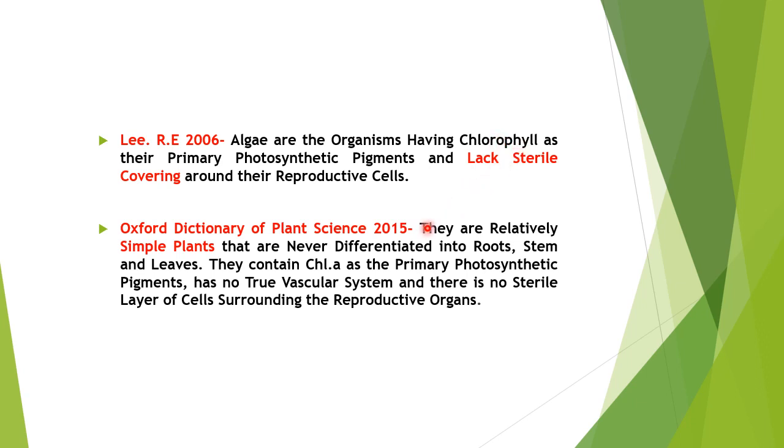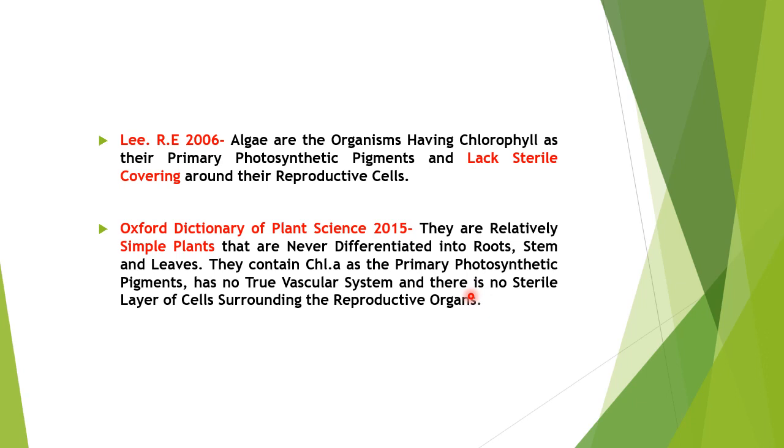Now it's coming to the primary pigments, that's chlorophyll a as the primary photosynthetic pigment. As you will see onwards, there is also the classification of the algae on the basis of the pigments. They have no true vascular system, that is, xylem, phloem, etc. are not present, and there is no sterile layer of cells surrounding the reproductive organs.